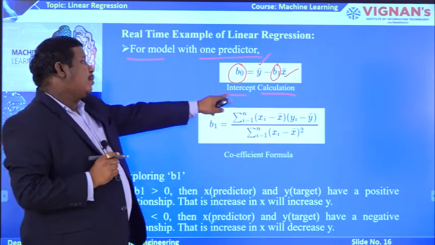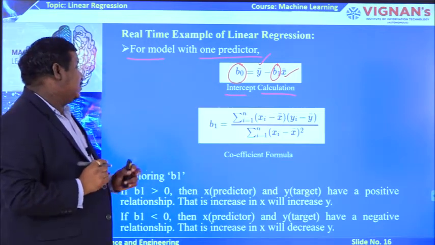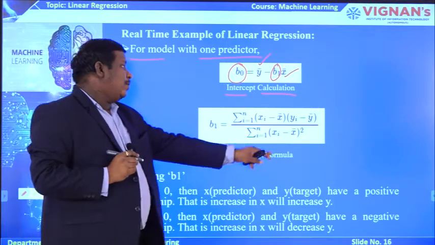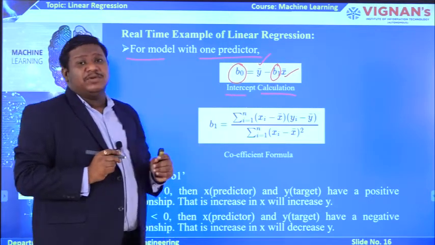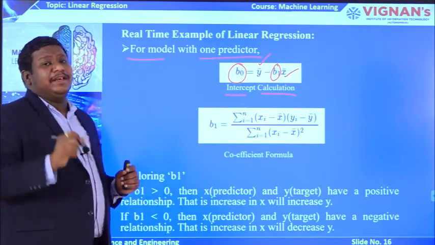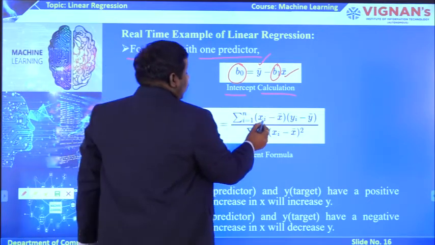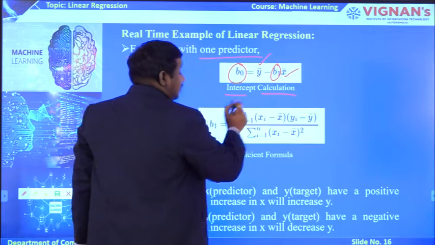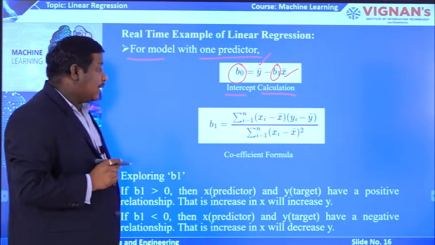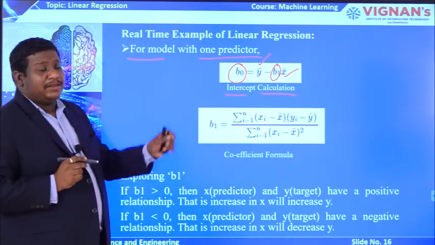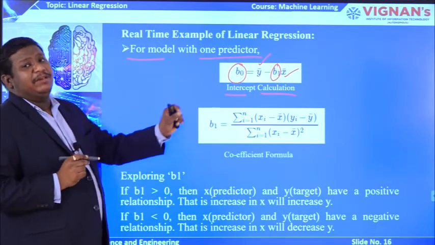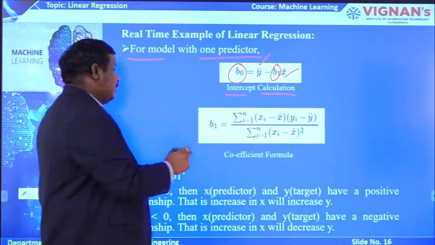That gives you the formula for the intercept calculation, and similarly the coefficient formula b1 we have already seen. Now, if you want to calculate the linear regression coefficient, this is the formula we use. That is, each value of x minus the mean of the x values, and similarly each y value is subtracted by the mean of the y values, and represented with the square of